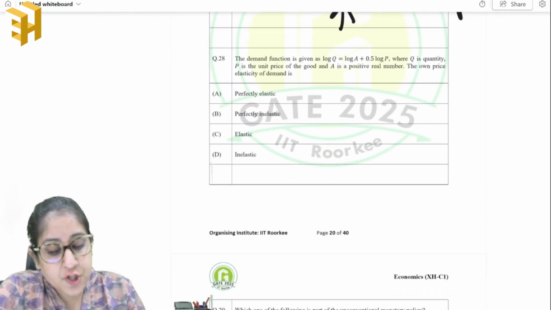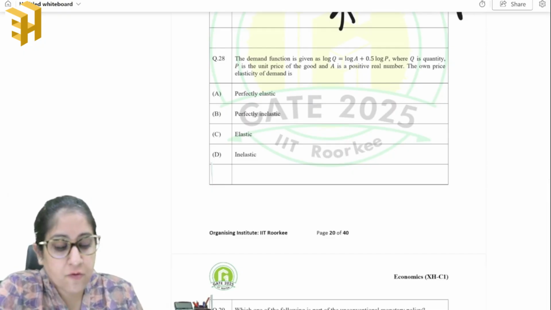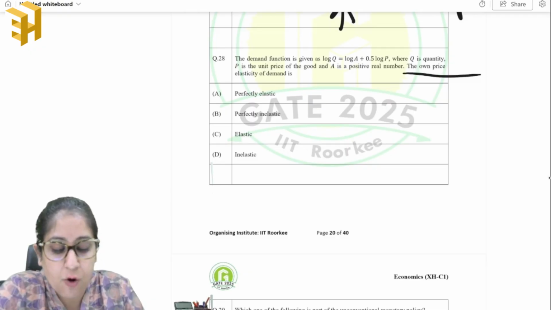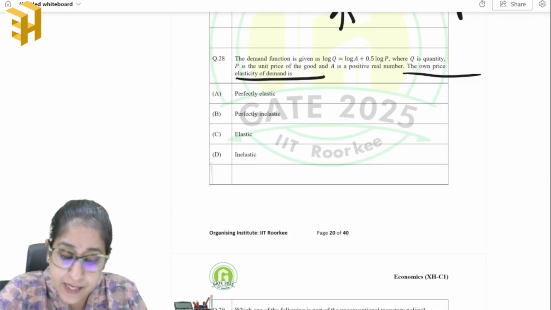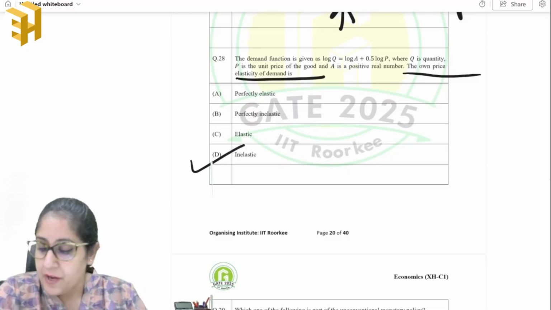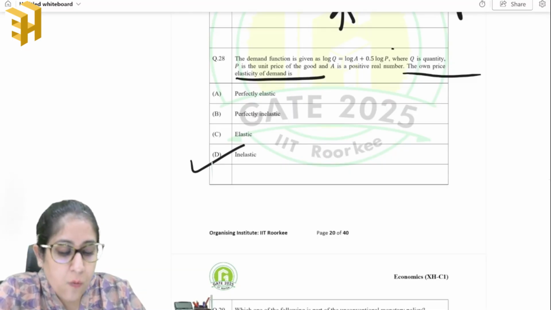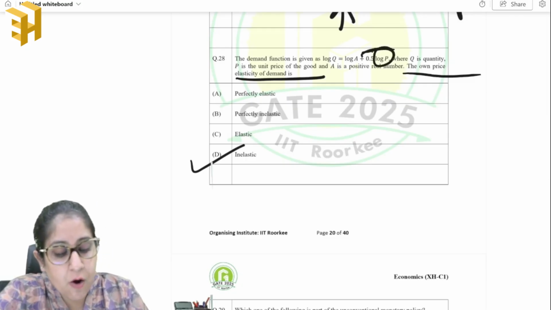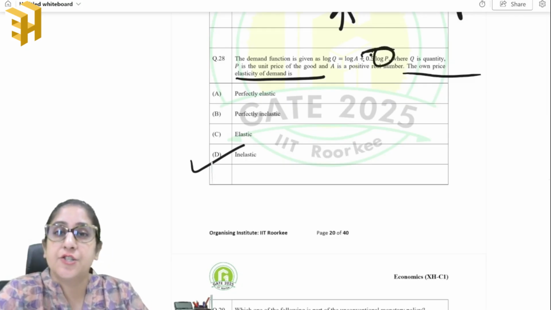Now, the demand function is given in the log form, where Q is the quantity, P is the price, and A is the positive real number. The own price elasticity of demand is inelastic. Why? Because a 1 unit change in price is bringing about less than 1 unit change in quantity.